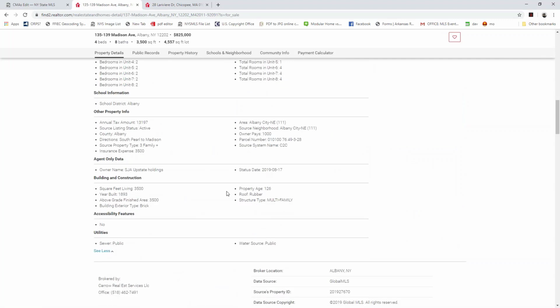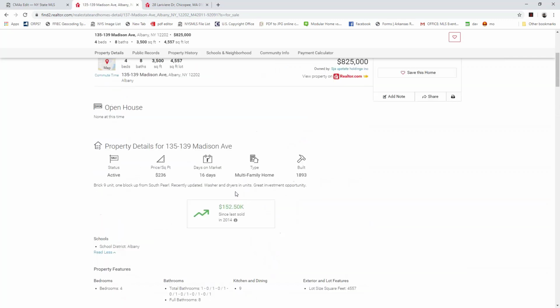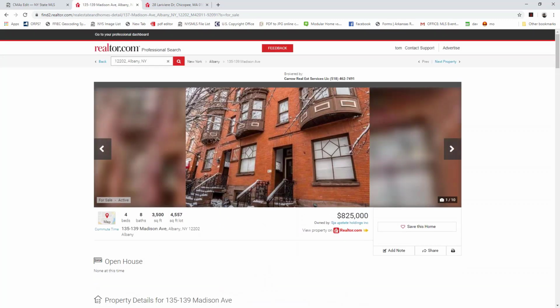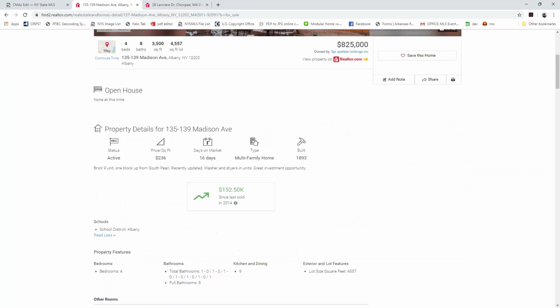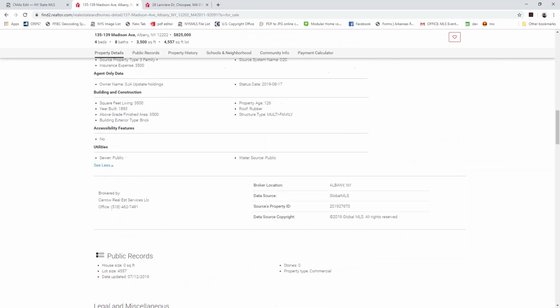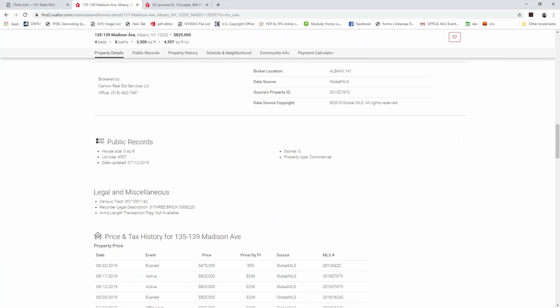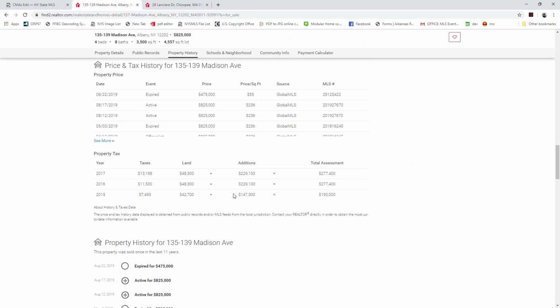What's great about this system is it's pulling data from MLSs across the entire country. So you're going to be able to see these listings even if you're not part of that MLS. So here for my account, this looks like it's coming from a local MLS. It's not coming from New York State MLS. It's not coming from My State MLS. I'm still able to see listings that are outside my MLS and do those searches, and I can still share these properties with my customers or clients.